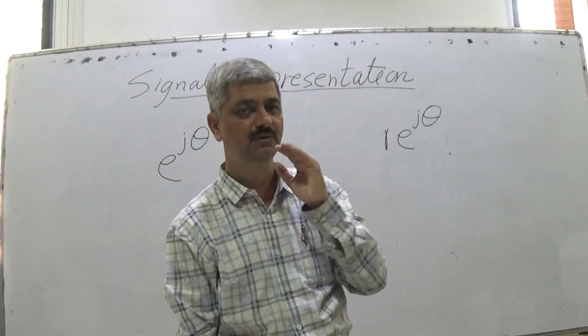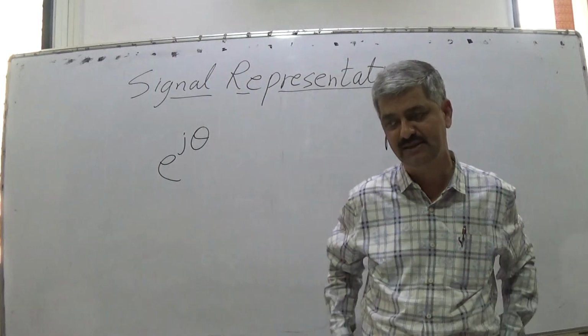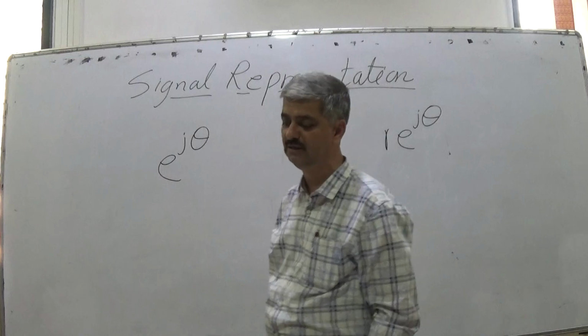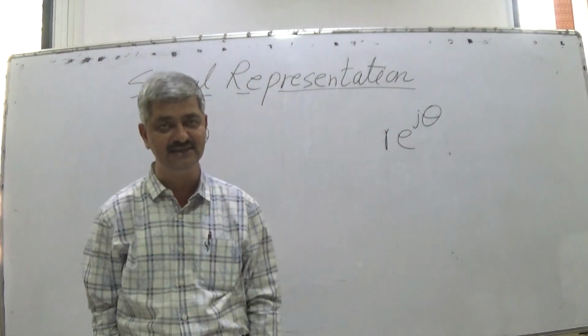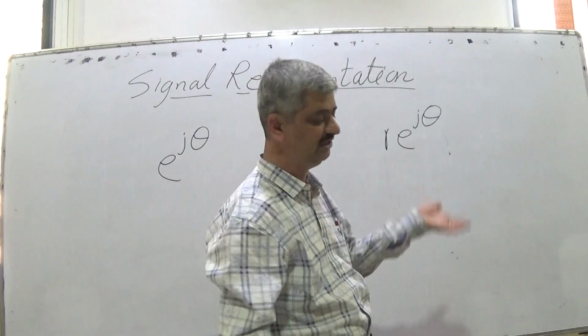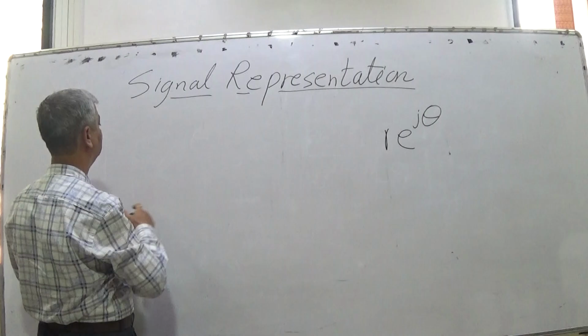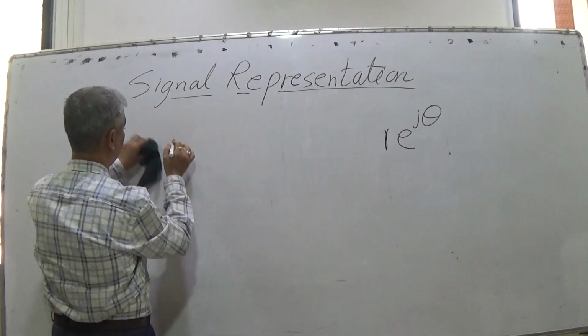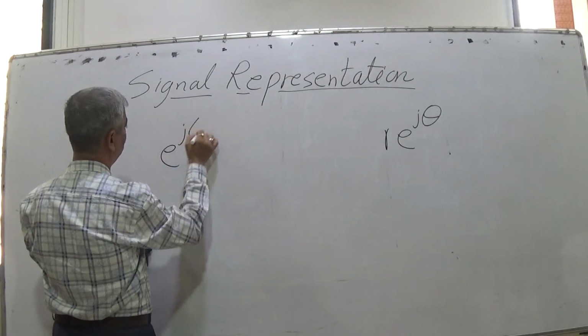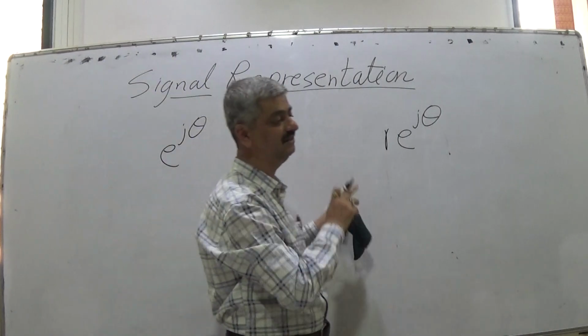So the alternative form of representing a complex number in polar coordinates is r, that is the radius, the distance from origin, and theta, the angle: r e raised to j theta. So we developed e raised to j theta, and to that we multiplied by r, and that time I had said that r is a real number.